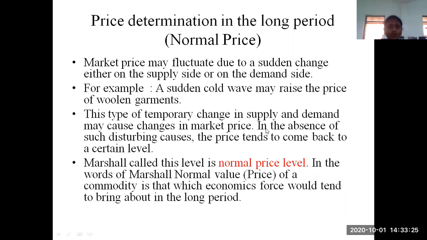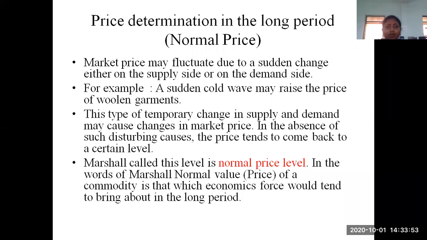So what do we have to do in that case? For example, a sudden cold wave may raise the price of woolen garments. Suppose there is a sudden change to cool weather, so many persons want to buy woolen garments. Or due to sudden rainfall or other weather changes, the requirement for a particular good increases or decreases.